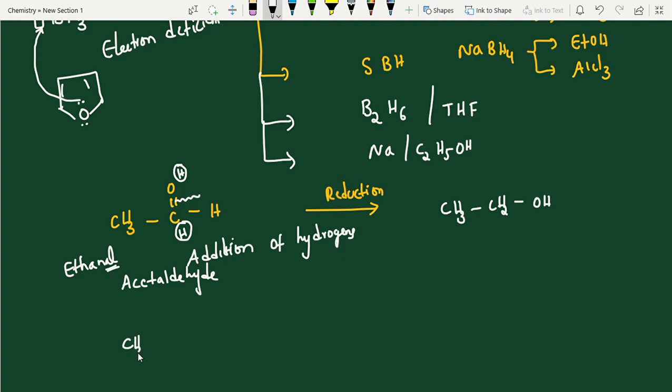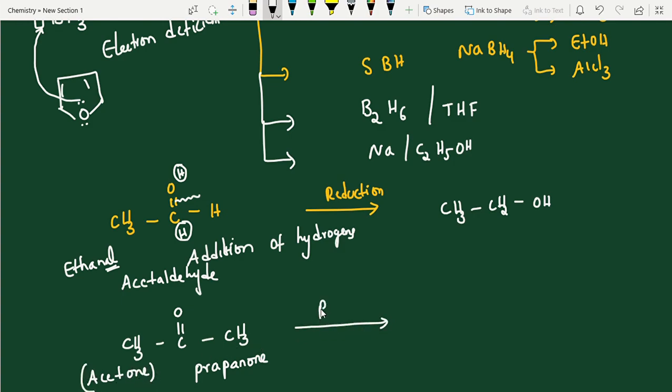Now next one, CH3, C double bond O, CH3. This is what we call a ketone, while the previous one is an aldehyde, right? So what is this ketone, students? This is propanone, the IUPAC name. What is the common name? Acetone, right? Okay.